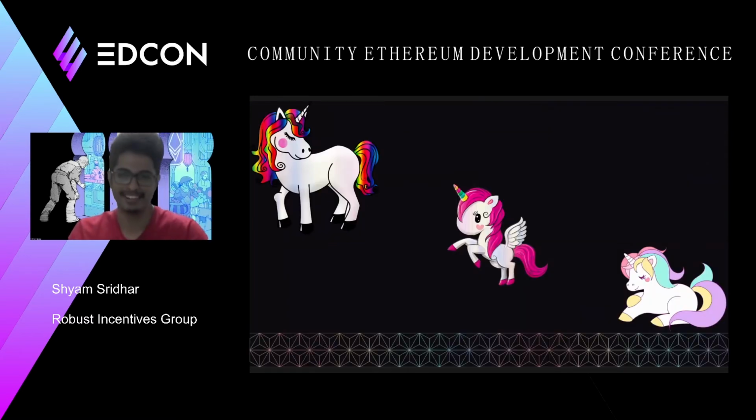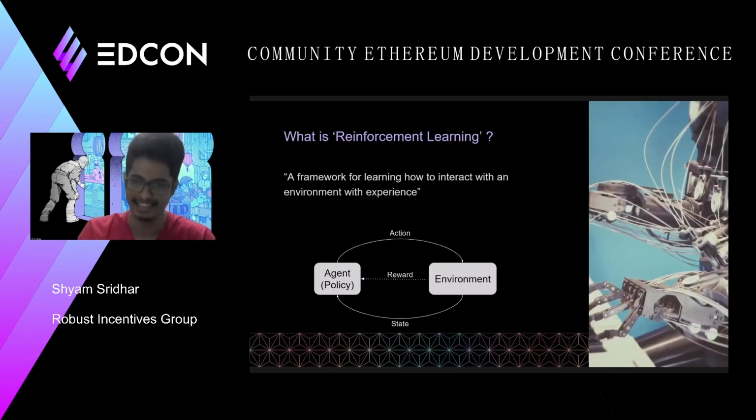Okay, so the first question we really need to ask ourselves is, what is reinforcement learning? What exactly does this word mean? If you ask famous researcher Steve Burton, he defines this term as a framework for learning how to interact with an environment with experience. This is very much inspired by nature. This is how animals learn things. They go through the trial and error method of doing something, seeing the consequences and learning from it and subsequently improving it.